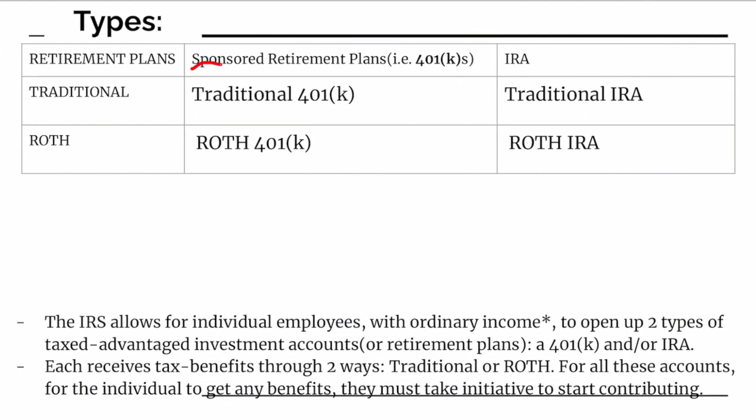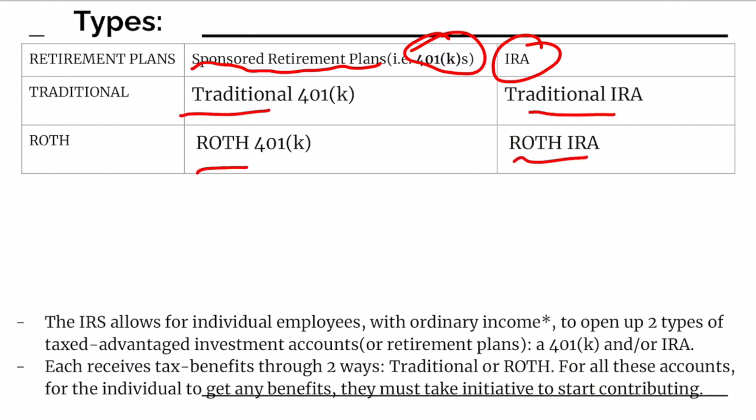Well, there are sponsored retirement plans. In this video, we'll cover the 401k, but there's a lot of other accounts besides the 401k that are also included under the sponsored retirement plans category. And number two, there are IRAs, and IRAs stand for individual retirement accounts. Now, each of these accounts, the sponsored retirement plans and the IRA, can receive tax benefits through one of two ways, either the traditional or the Roth. And we'll cover these shortly.